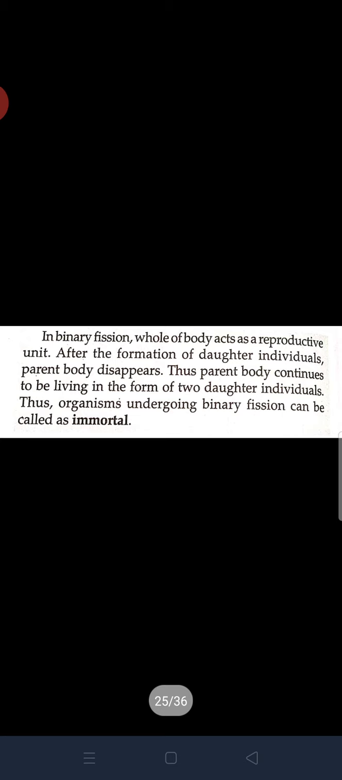Listen children. Today's home assignment. Draw the reproduction in organisms for the entire lesson as a concept map 3 times. One more 3 mark. You have to write why unicellular organisms which reproduce by binary fission are considered immortal, justified. Write the answer one time. Next class will start with multiple fission. Thank you, children.